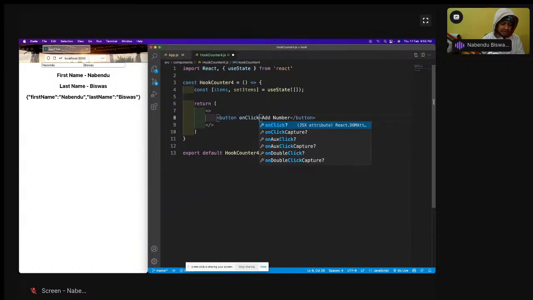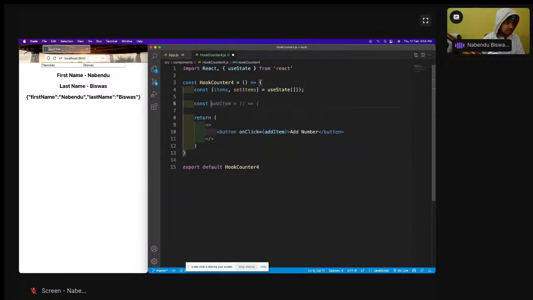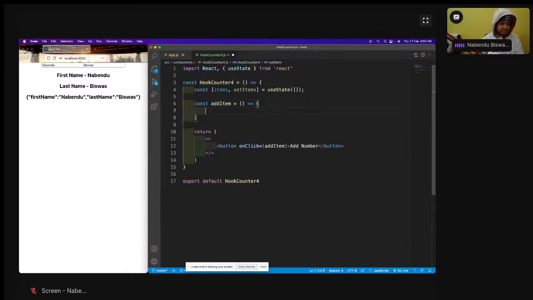On click will be equal to add item. const add item equal to like this. Now set items, we know that I have to do this dot thing. So I am going to do this dot thing from the add only.